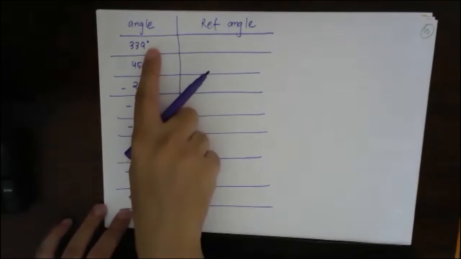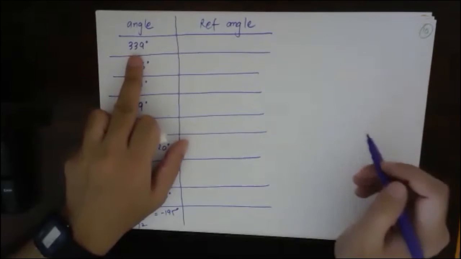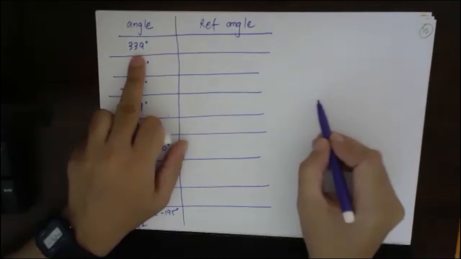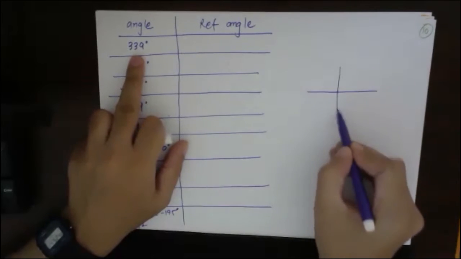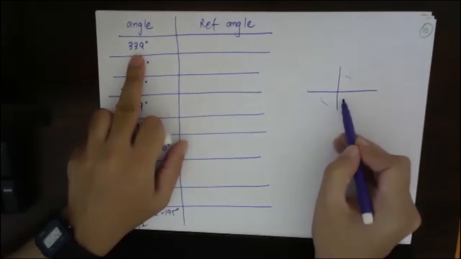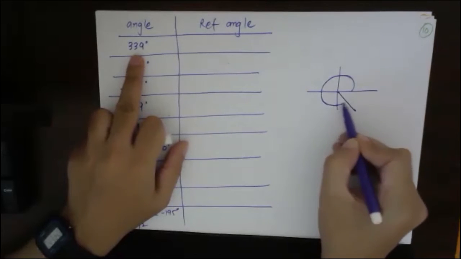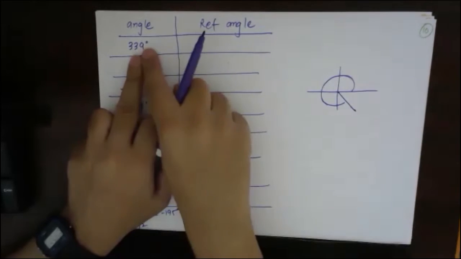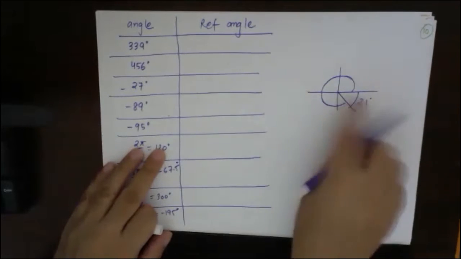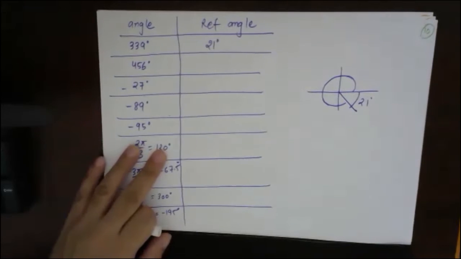Let's start with 339. 339 means fourth quadrant. So 339 will be somewhere here, and this total angle is 339 degrees. How much should I add such that it becomes 360? This angle will be 21 degrees, so the reference angle will be 21 degrees.